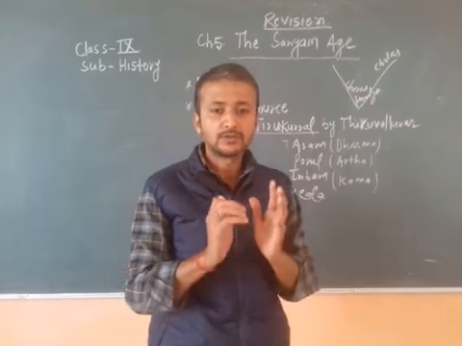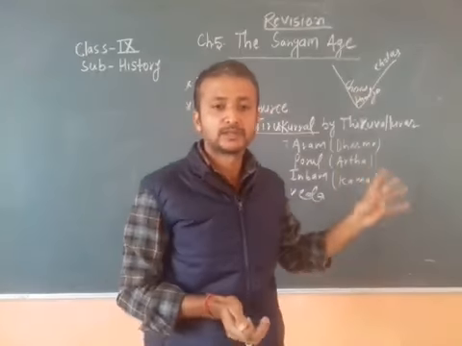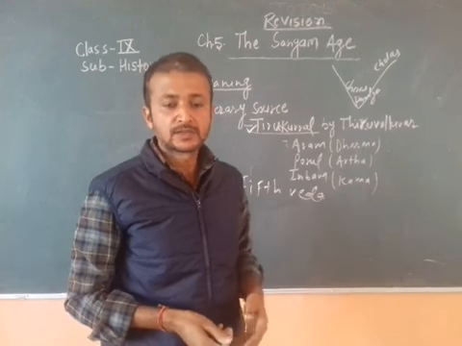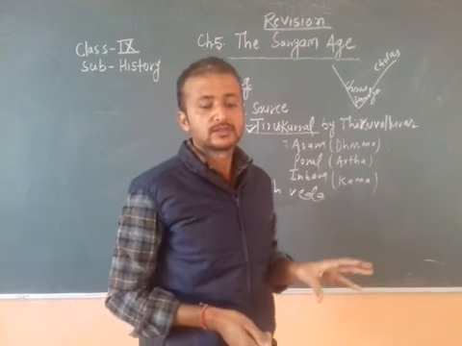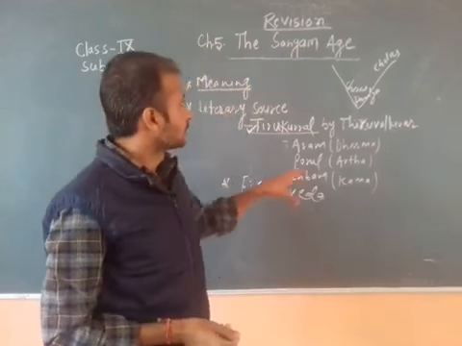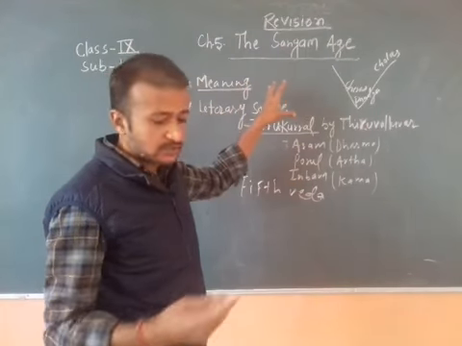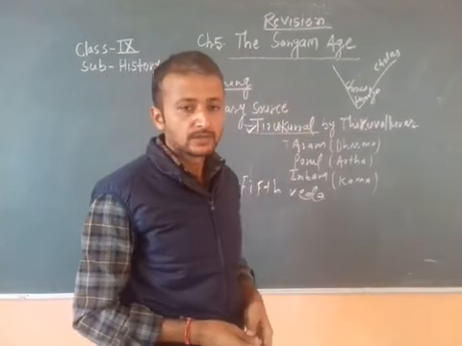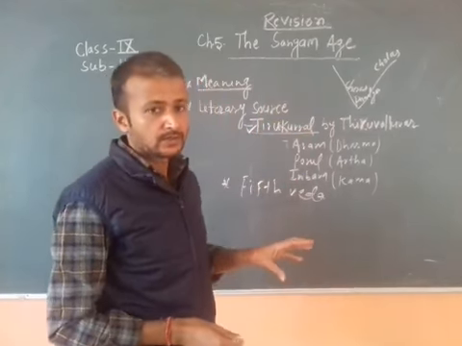So all the information about these kingdoms, about the life of people in these kingdoms, is actually discussed in the chapter. Many of the topics we don't have to read.